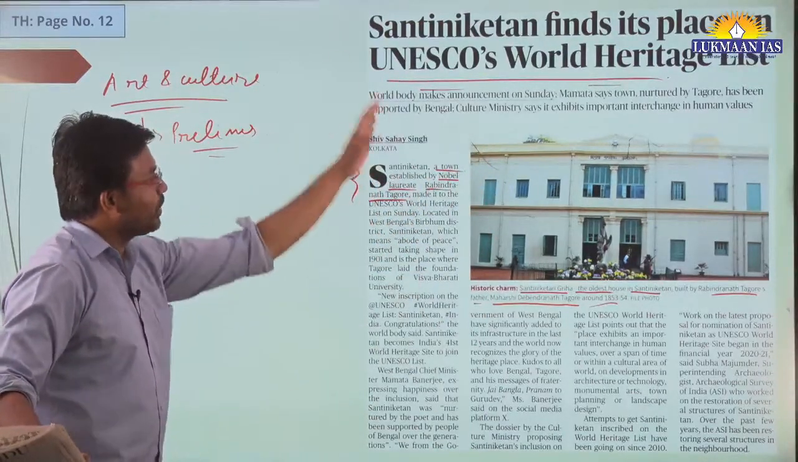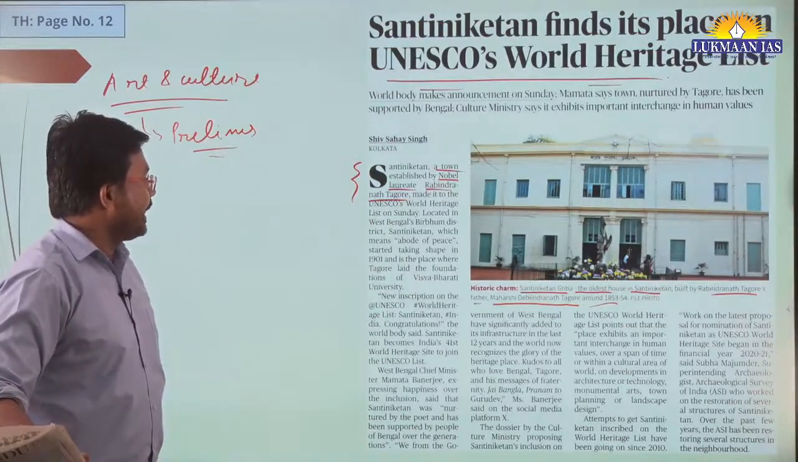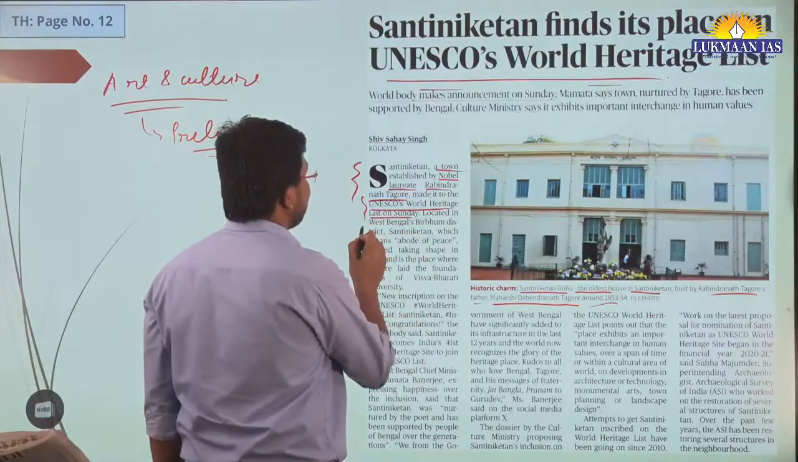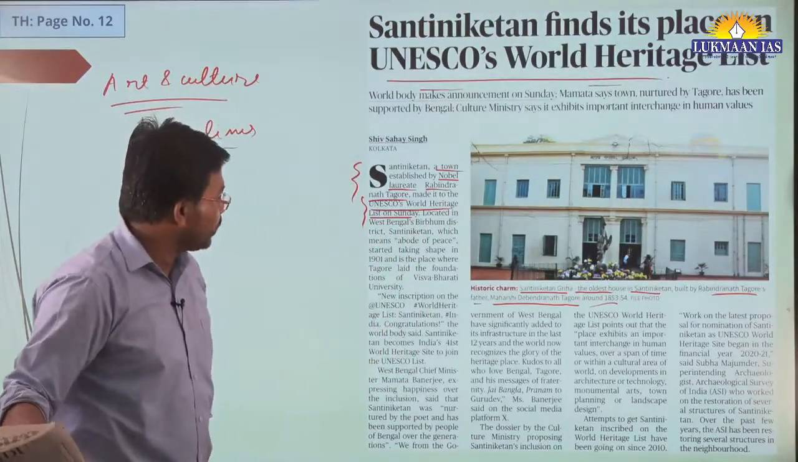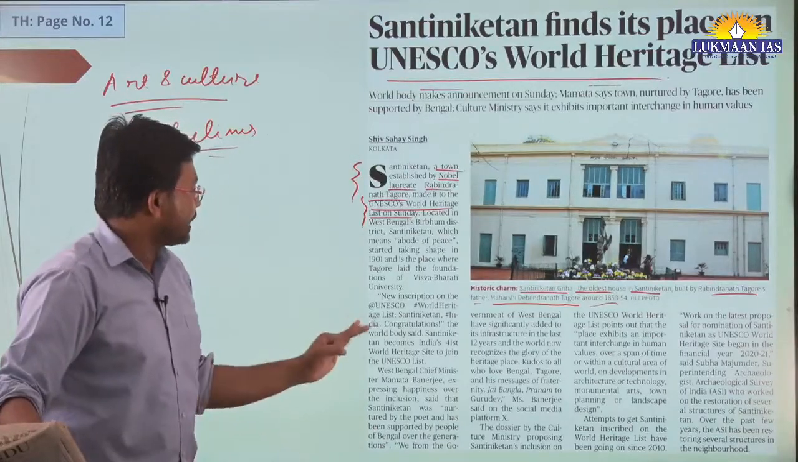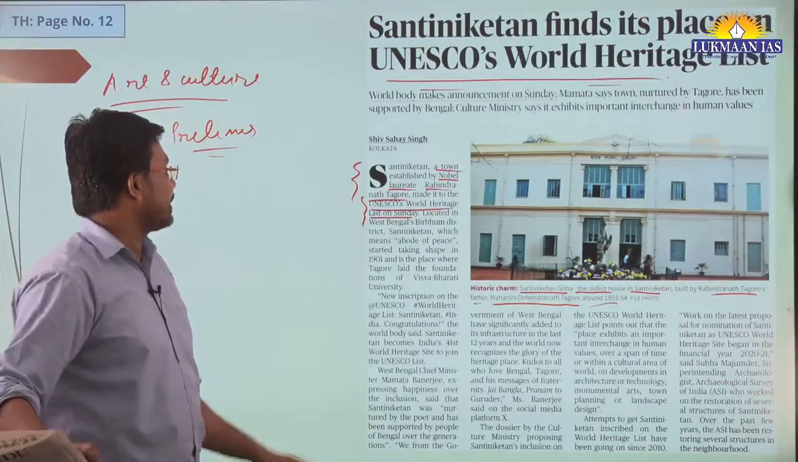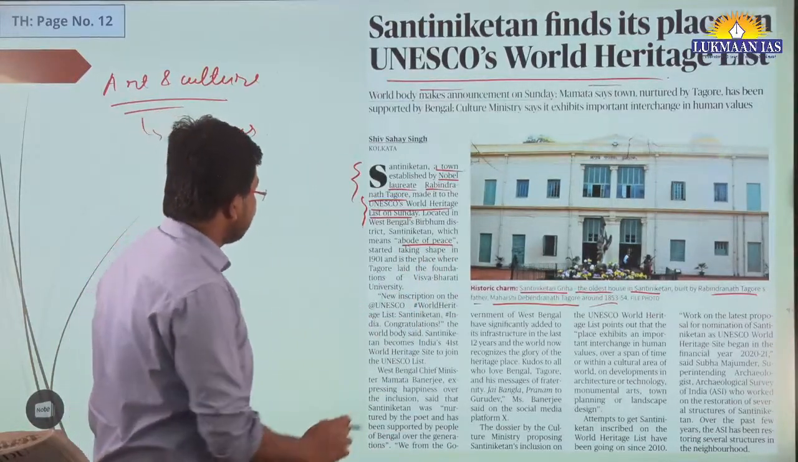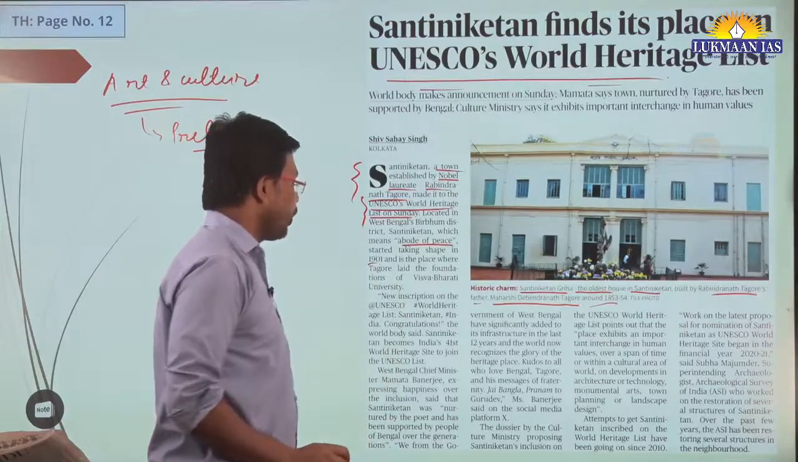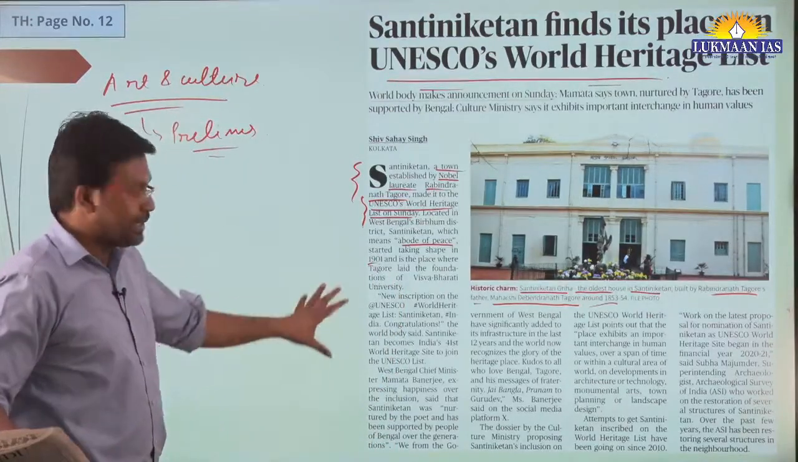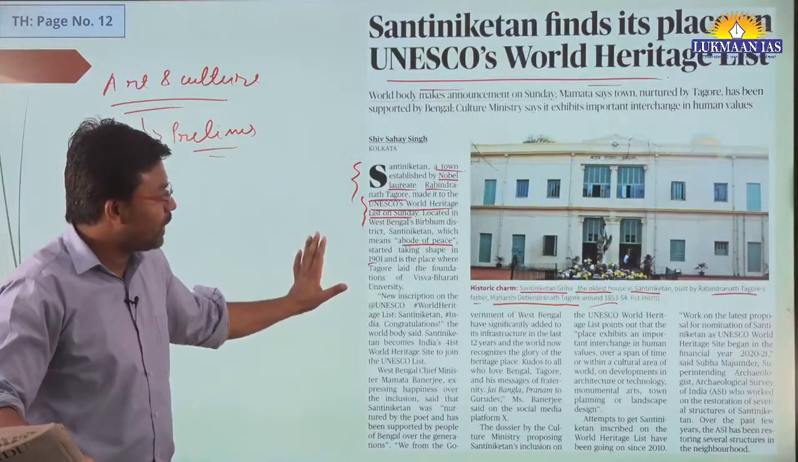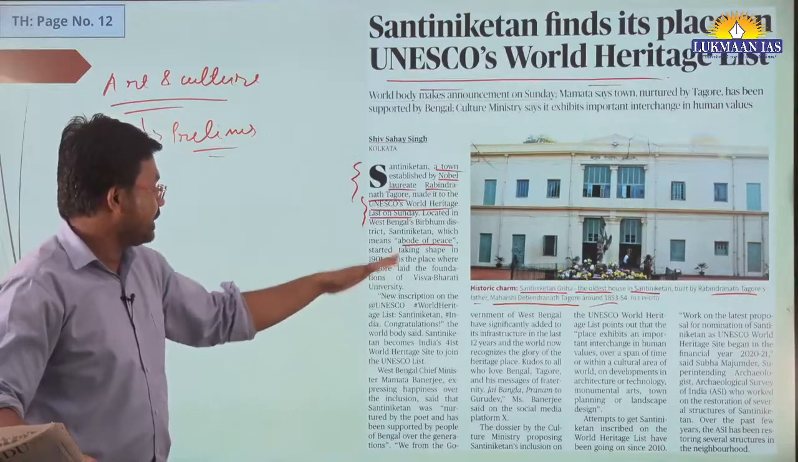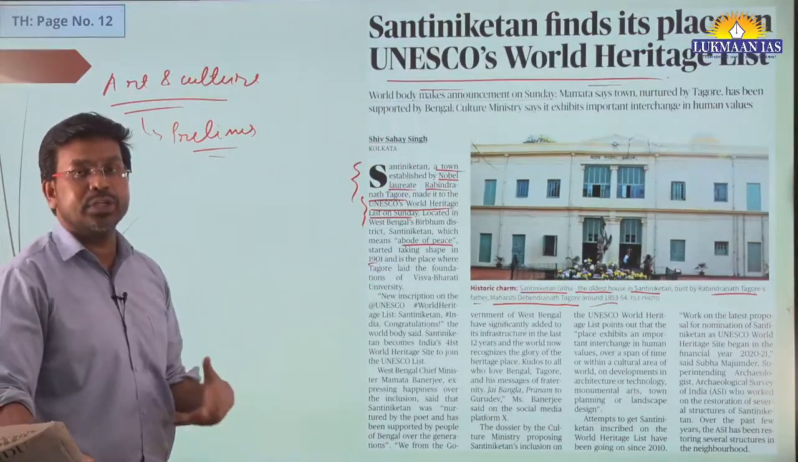So this particular place, Santiniketan, has received the UNESCO World Heritage List tag. That's why it is important. Santiniketan is also known as the Abode of Peace. It was built in 1901. Recently a declaration was made by UNESCO that Santiniketan has been considered a UNESCO World Heritage Site.